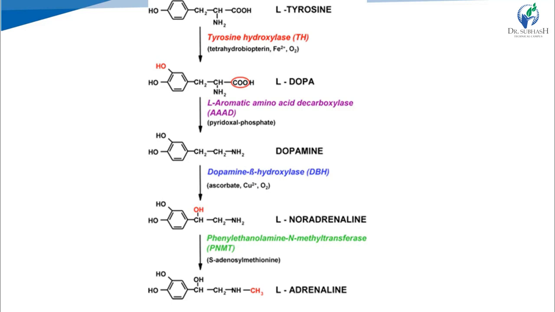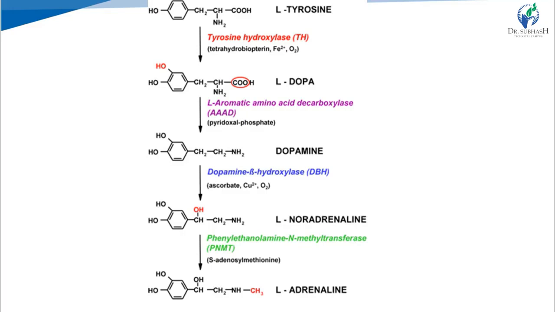Then with the help of L-aromatic amino acid or DOPA decarboxylase, decarboxylation of DOPA is performed and DOPA is converted into dopamine. Decarboxylation means the COOH group is removed. So the carboxyl group is removed by DOPA decarboxylase and DOPA is converted into dopamine. Then dopamine beta hydroxylase performs hydroxylation of dopamine. On the beta carbon an OH group is inserted and dopamine is converted into noradrenaline, right?